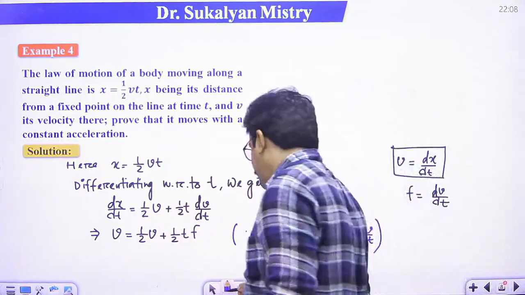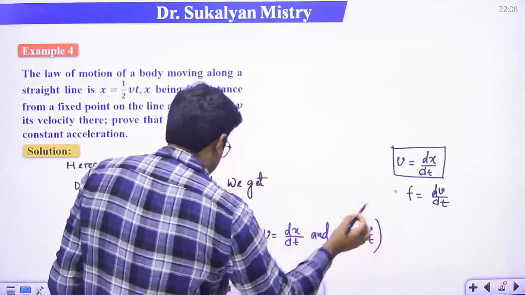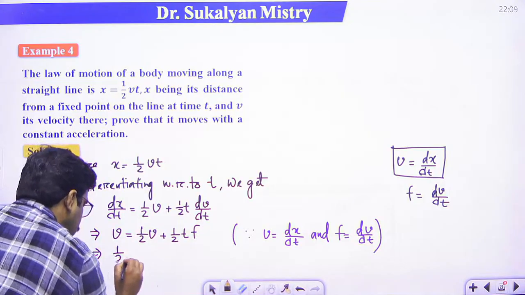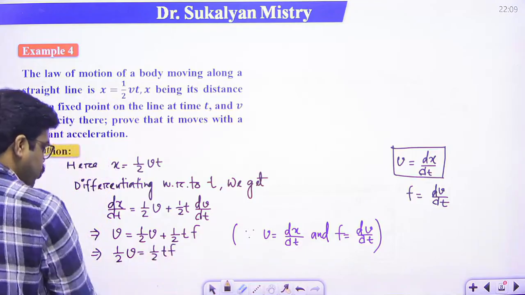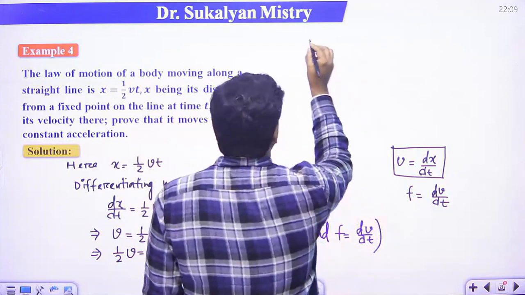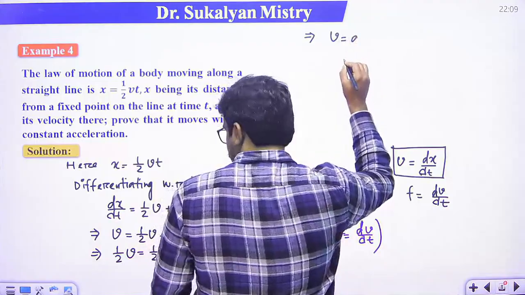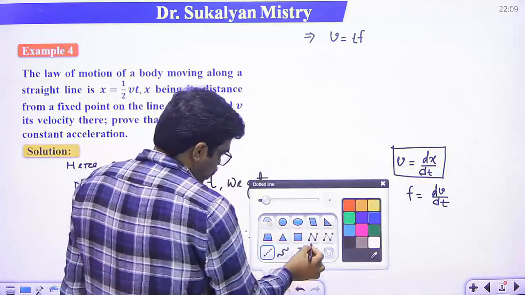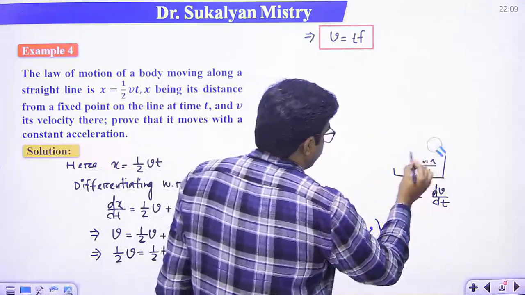So ultimately what we get? This implies that v minus 1/2 v, that is 1/2 v, is equal to 1/2 tf. So the 1/2 cancels. So ultimately what we get is v is equal to tf. So this is the velocity expression, v is tf.